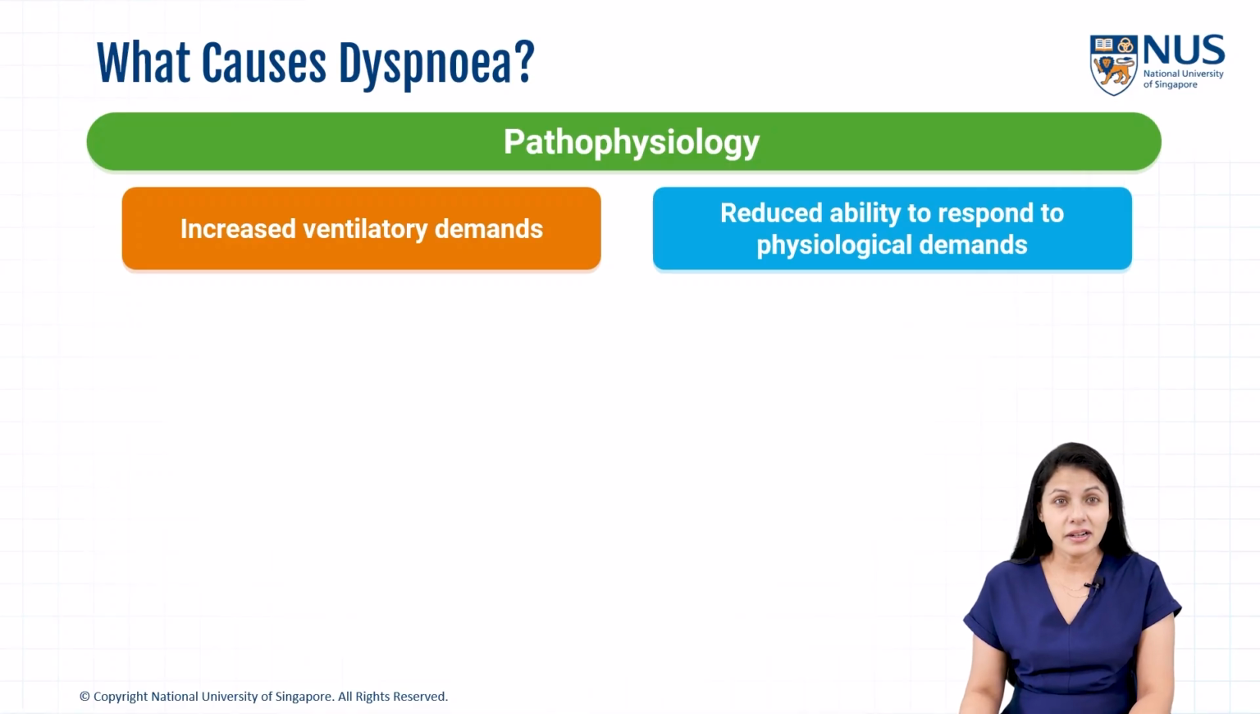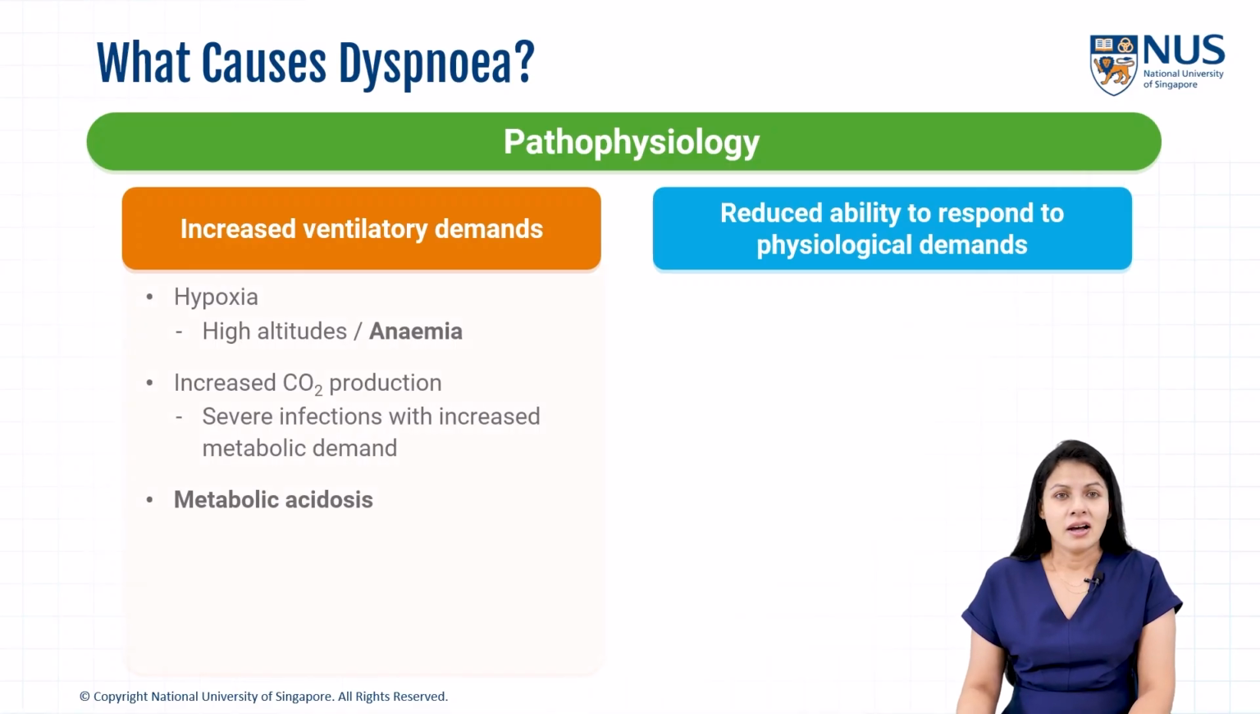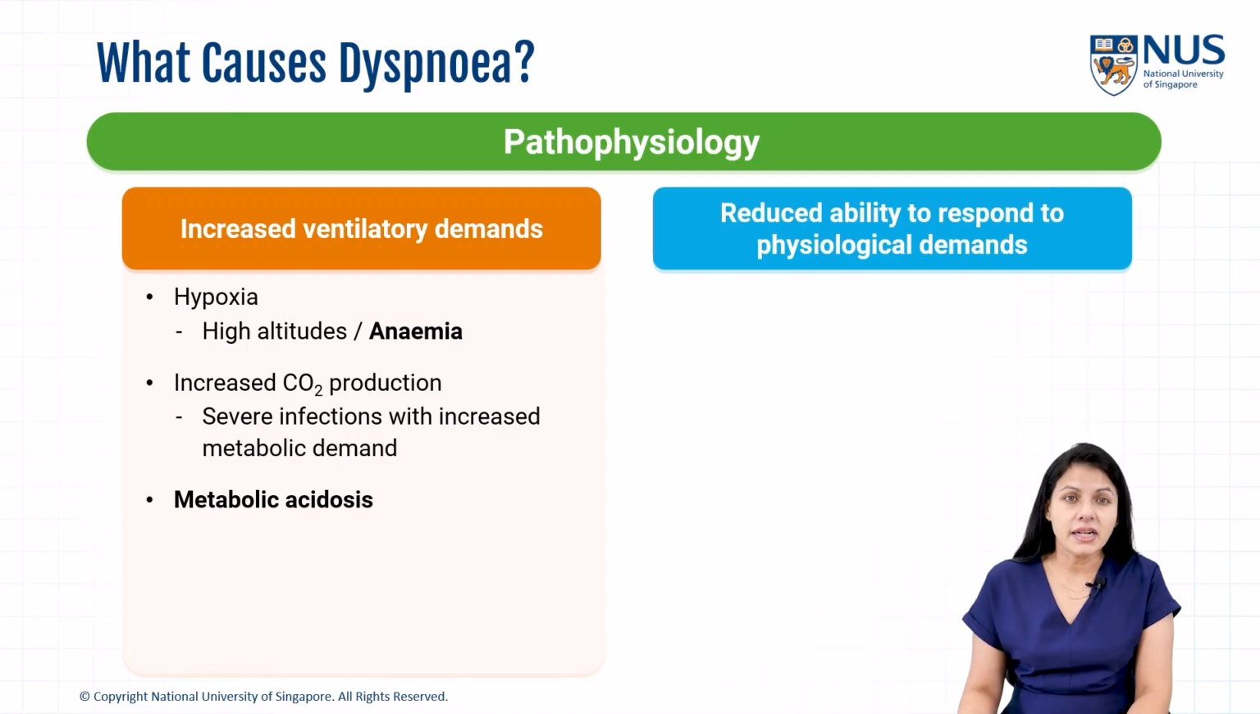Firstly, the demand can go up with higher oxygen requirement states such as high altitude or anemia, or increased carbon dioxide production in severe infections or high metabolic states, and also in metabolic acidosis. So in these settings, ventilatory demands rise beyond what is normally required, pushing beyond the baseline physiological status.